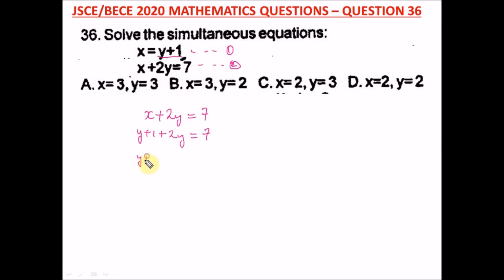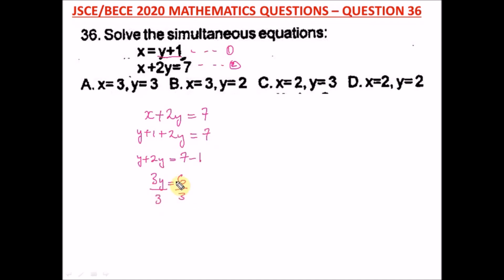Or let's arrange it together so I don't confuse you. So we have y plus 2y, then take this plus 1 to this side. We have 7 minus 1. So what's y plus 2y? That's 3y. And 7 minus 1 is what? 6. So to get y, we divide both sides by 3.